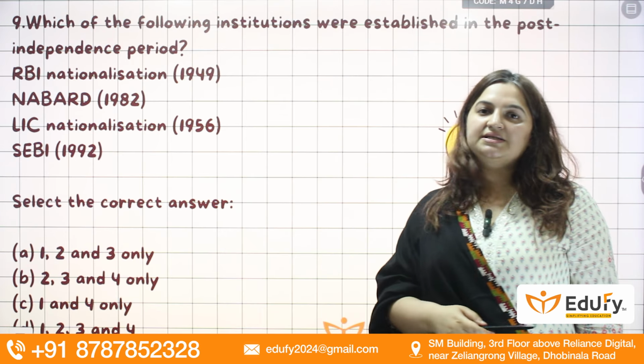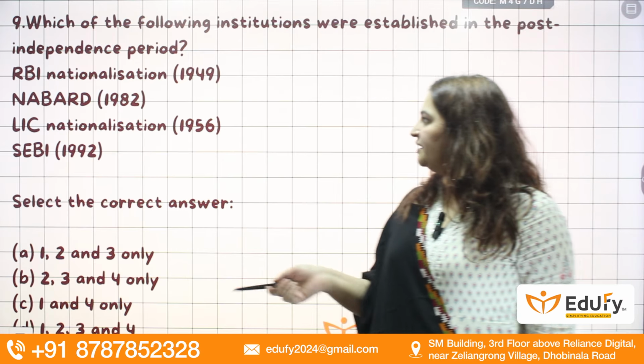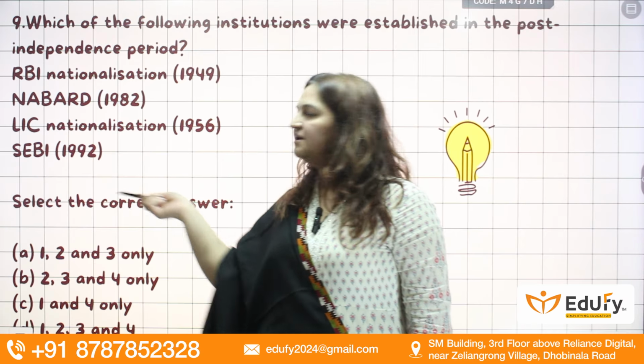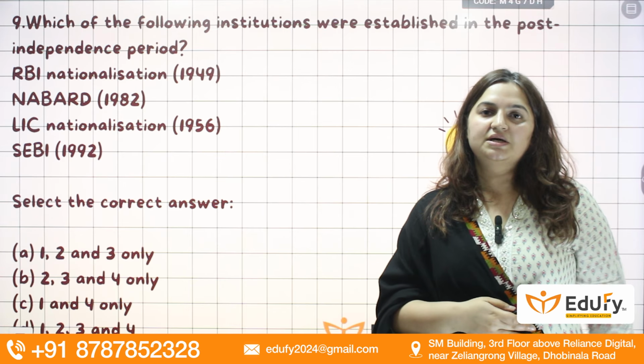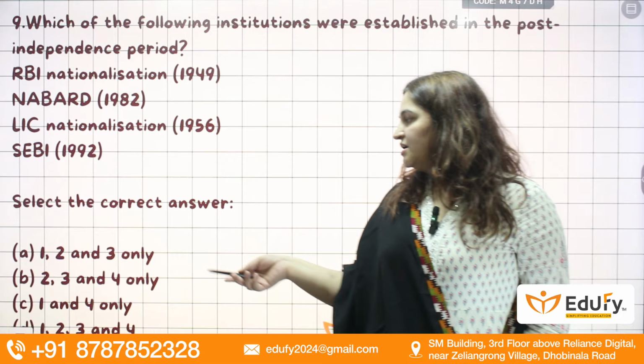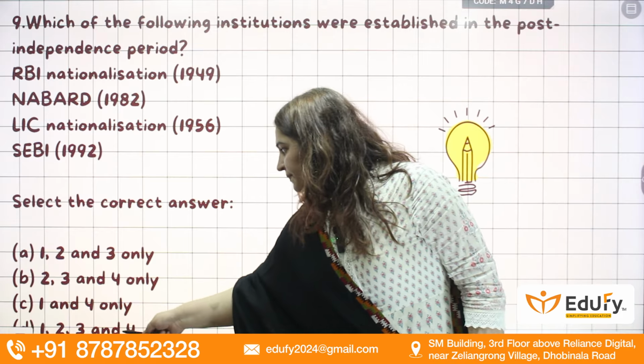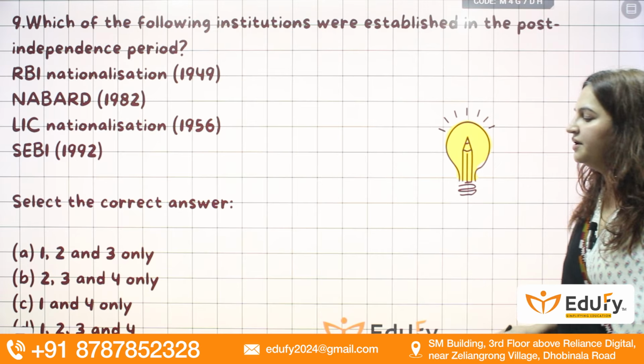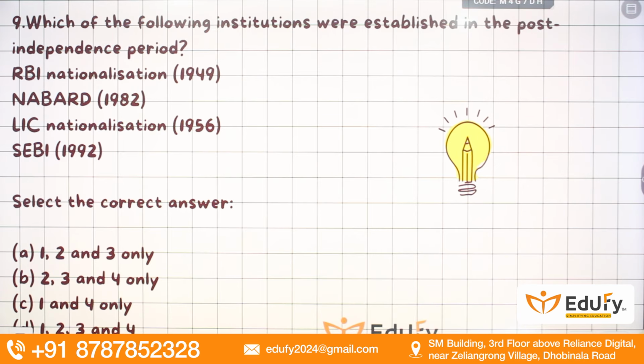LIC was nationalized in 1956 and SEBI was established in 1992. That is given a statutory status. So here the answer is 1, 2, 3 and 4. All 4 are correct. The year that you have to remember.